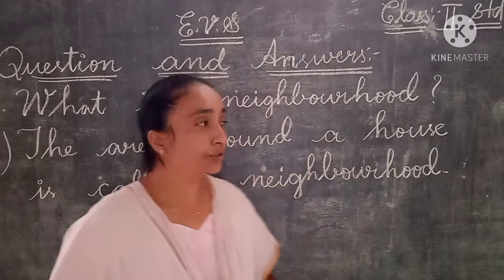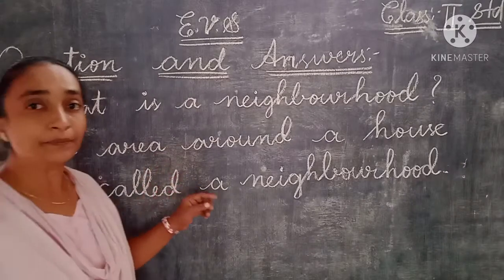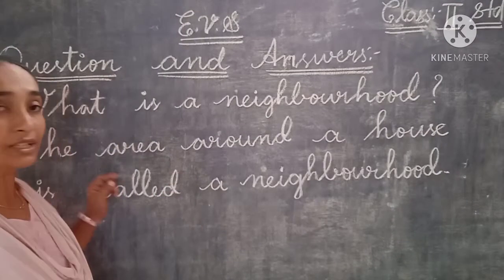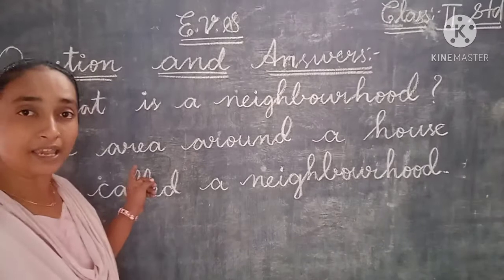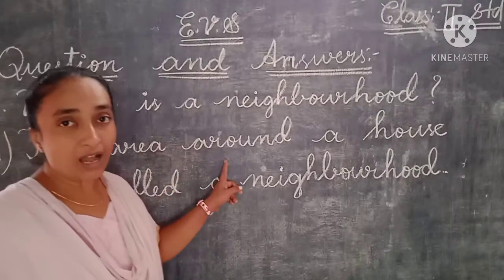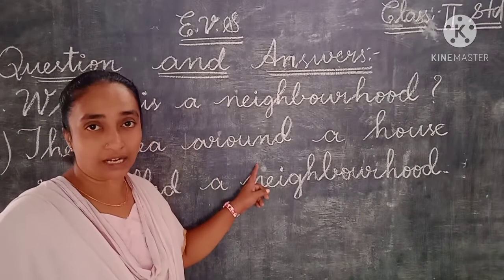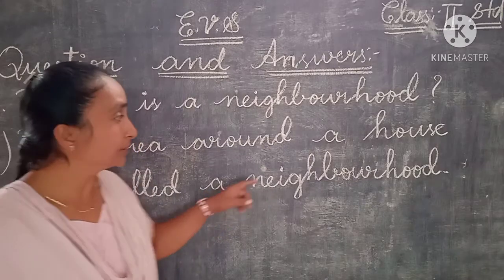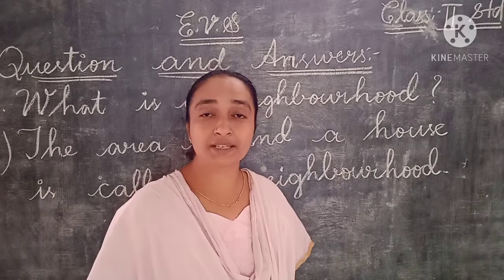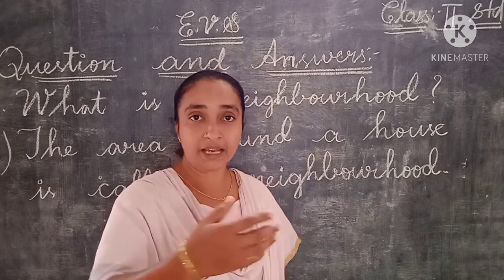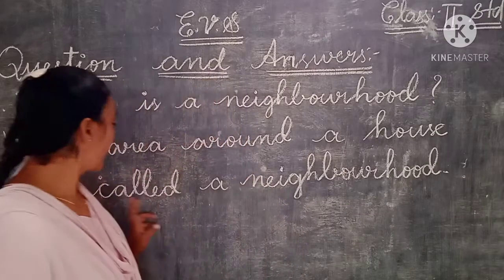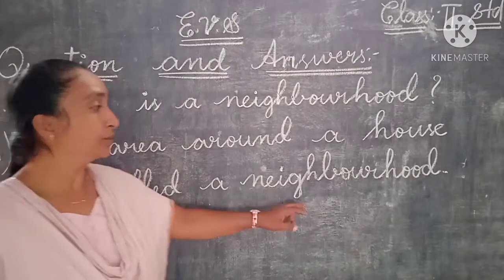Okay children? Here you can write down neatly and slowly. The area around a house. The area which is around a house is called a neighborhood.